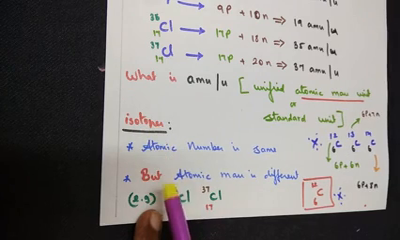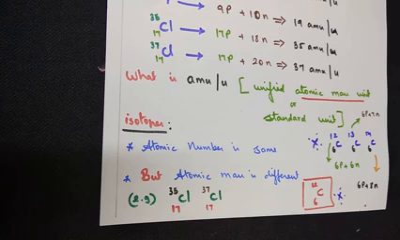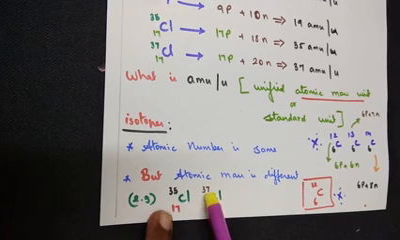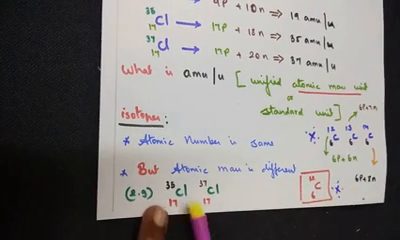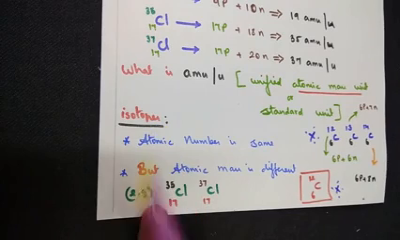So these are called isotopes of chlorine. To put it together, chlorine has two isotope forms: one with an atomic mass of 37, the other with an atomic mass of 35. Now let's take one more example, carbon.